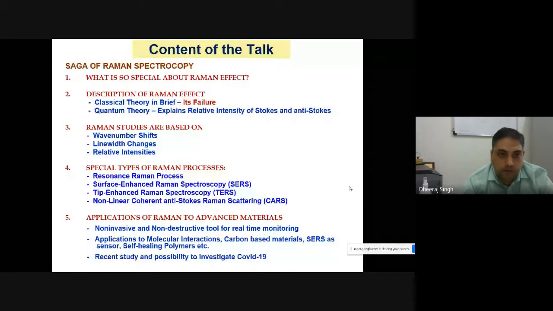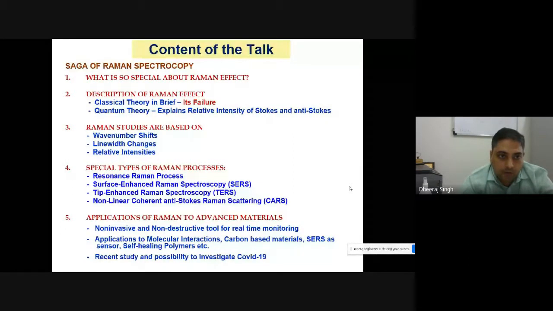Further, more than 25 variants of Raman spectroscopy have been developed so far. Among them, I will also explain at least 3 Raman spectroscopic techniques: resonance Raman, surface enhanced Raman, tip enhanced Raman, and coherent anti-Stokes Raman, and their applications.